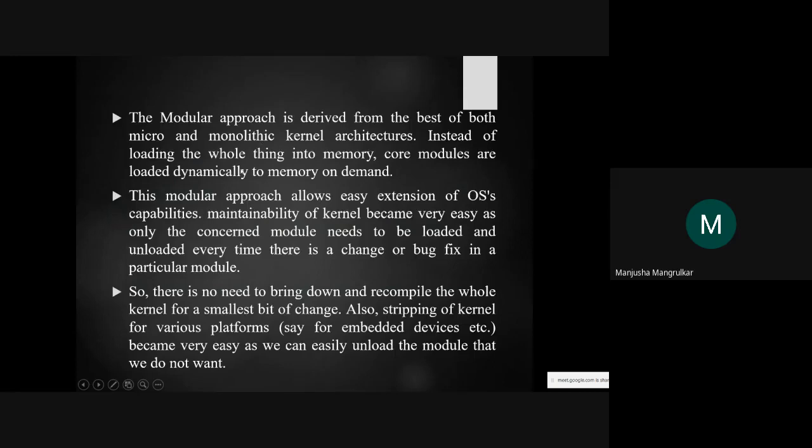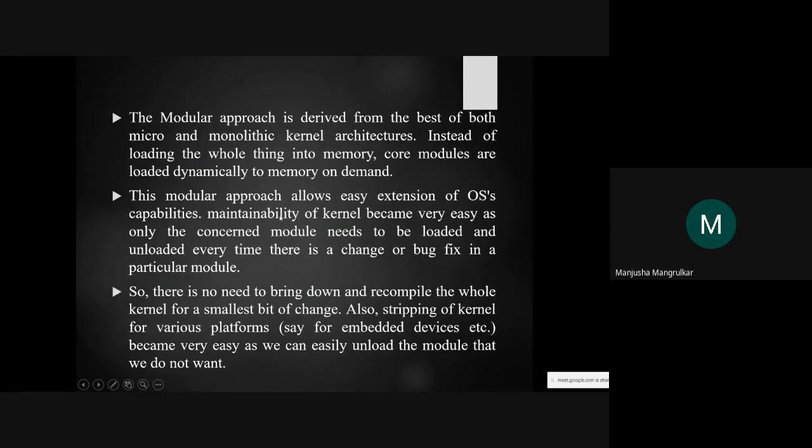Instead of loading everything into the memory, the core modules are loaded dynamically on memory demand. And this modular approach allows easy extension of the operating system capability.